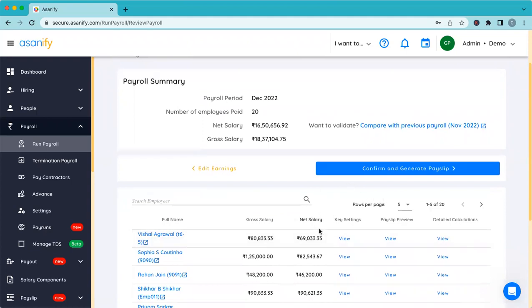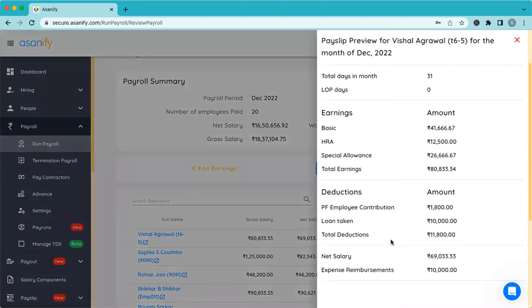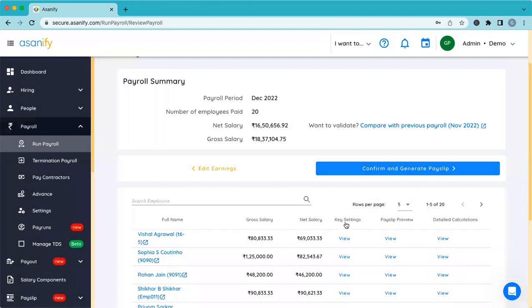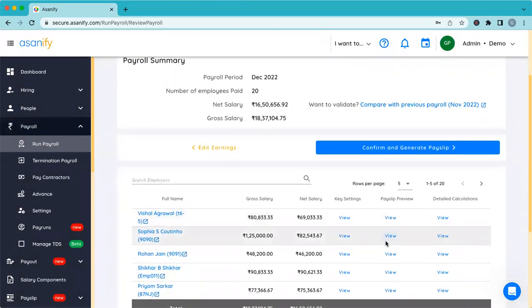After I process input, in Vishal's case, if I see the preview payslip, you will see what I added: loan taken as 10,000, expense reimbursement of 10,000. You'll see that is already added here. There is a net salary and then there's an expense reimbursement which is not taxable, so it will appear as a separate line item. When you use Asanify to transfer money, the bank transfer will happen for 69,033 plus 10,000. So you don't have to worry about downloading it and re-uploading it. While running the payroll itself, you can do this.